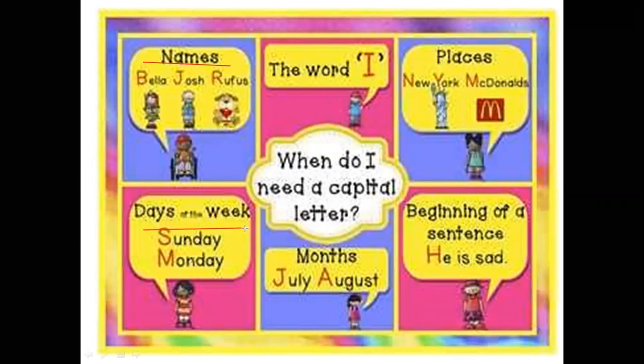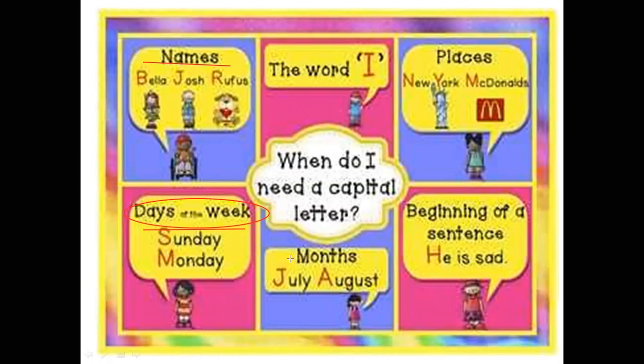And here, days of the week. Days of the week begin with a capital letter. Never ever write them with a small letter. Write them with a capital letter. The first letter of the days of the week begins with a capital letter.